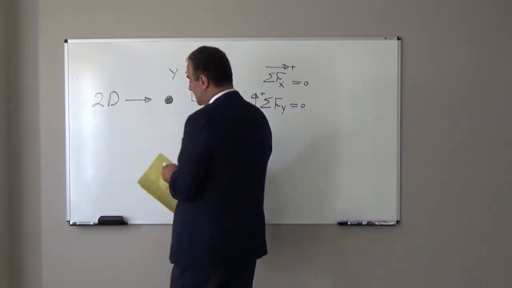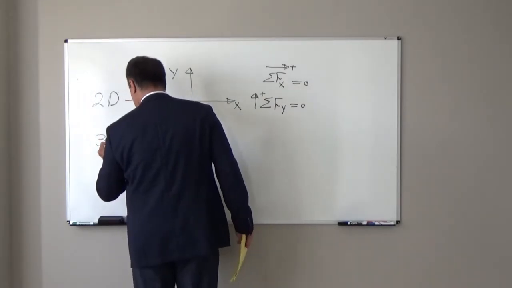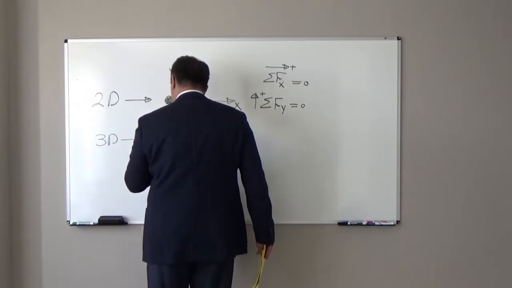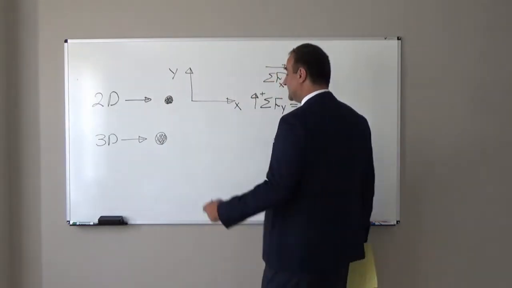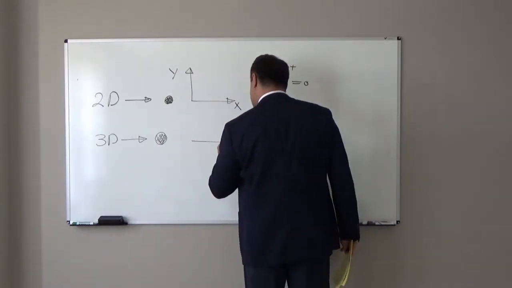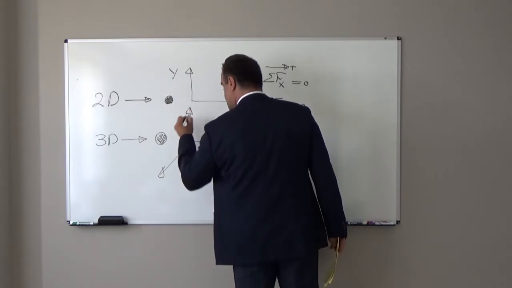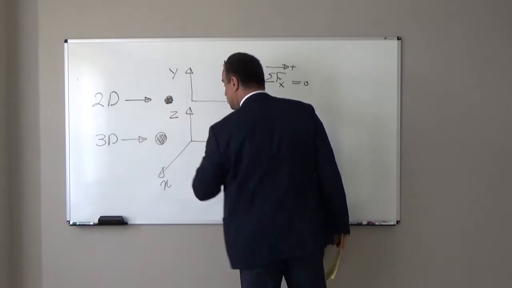If we look at 3D space, in real life we are living in 3D space. If we have one small ball-like particle in 3D space, how many directions do we have? We have 3 directions: x, y, and z.